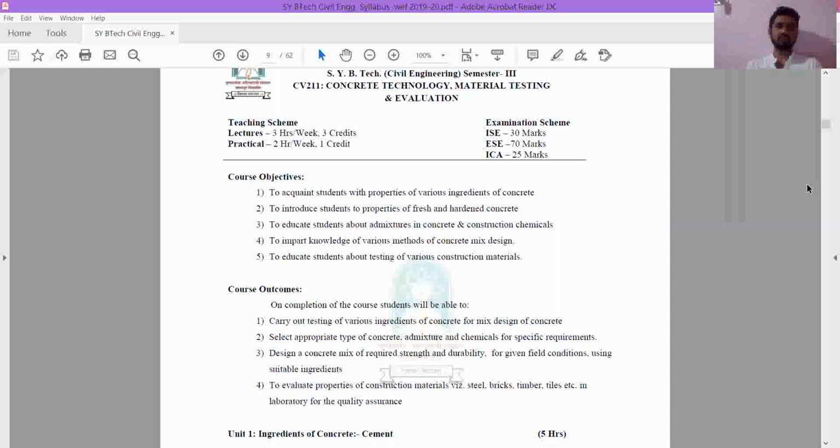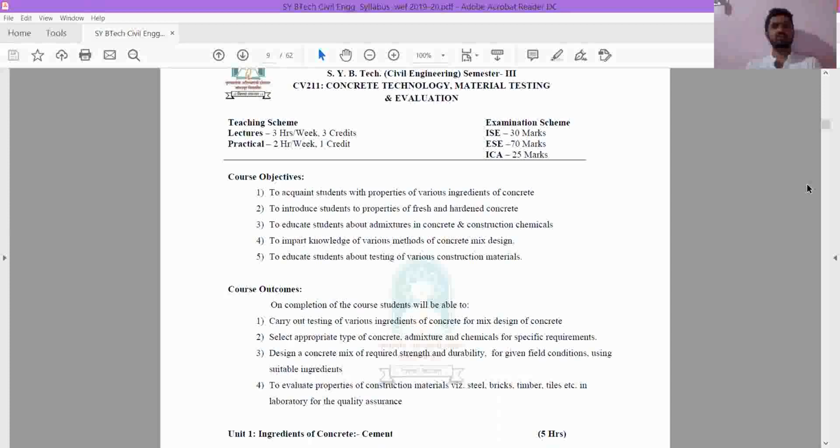So first objective is to acquaint students with properties of various ingredients of concrete. These are the various ingredients, these 4 materials: water, coarse aggregate, fine aggregate, and cement. So in the first objective, we should study the properties of these ingredients. What are the properties of cement? What are the properties of fine aggregate? What are the properties of coarse aggregate? And what are the properties of water? These are the things that we are going to study. This is the first objective.